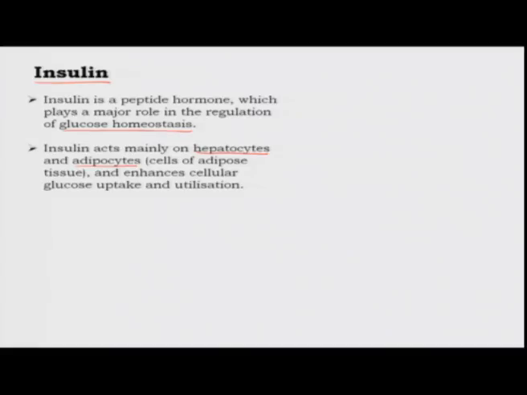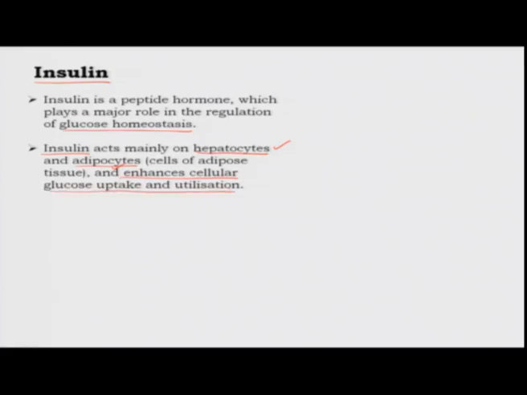What triggers the function of insulin is right after you take a meal. Your blood glucose level will go up, because the carbohydrates that you have taken in your food have been broken down into glucose and absorbed in your gut, and therefore contribute to the rise of the blood glucose level. This will stimulate the production of insulin, because insulin wants to bring the blood glucose level down to normal. So, what does it do?